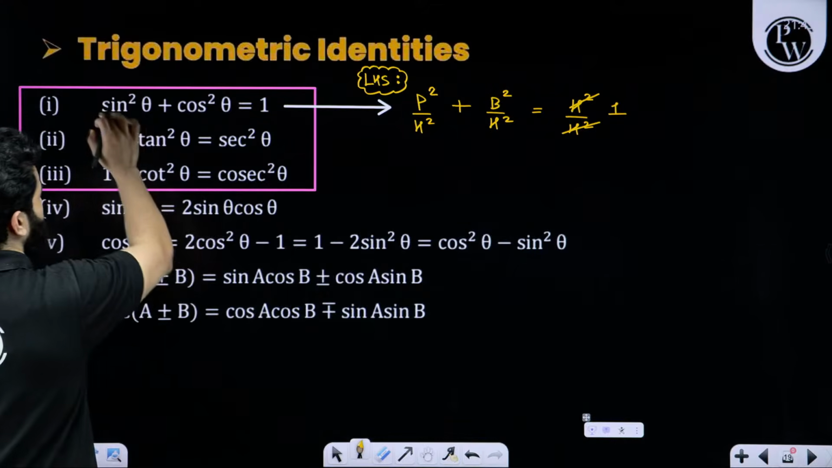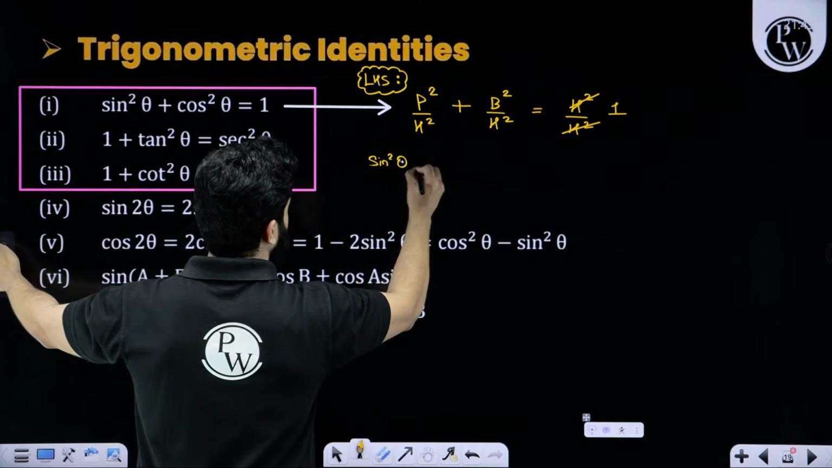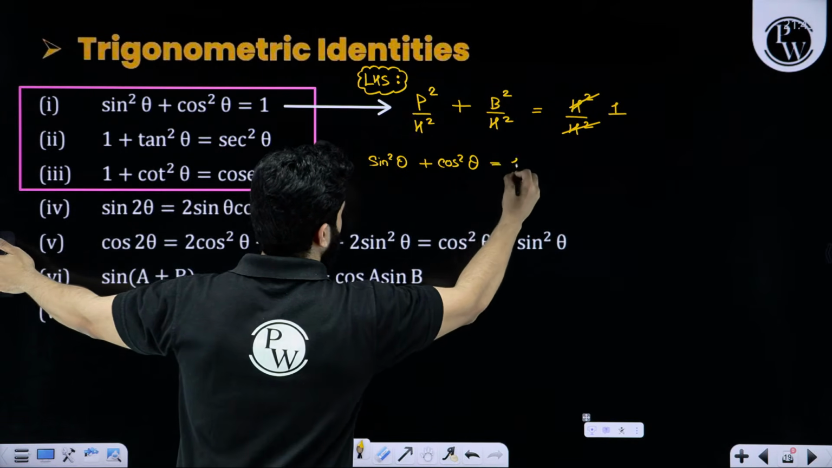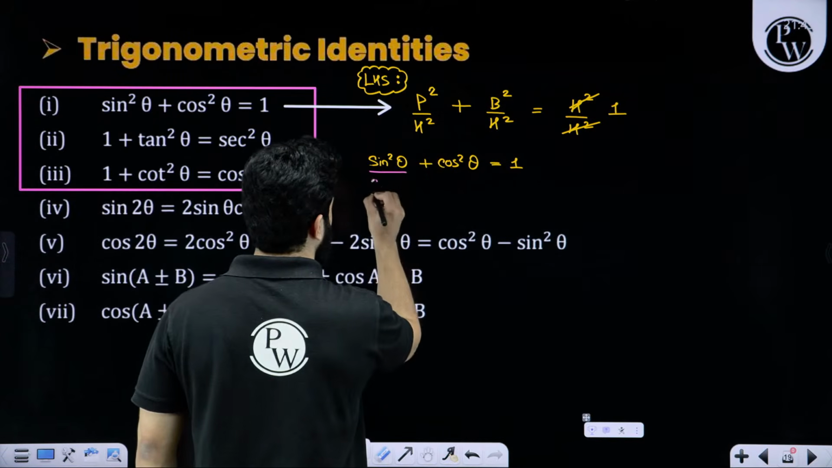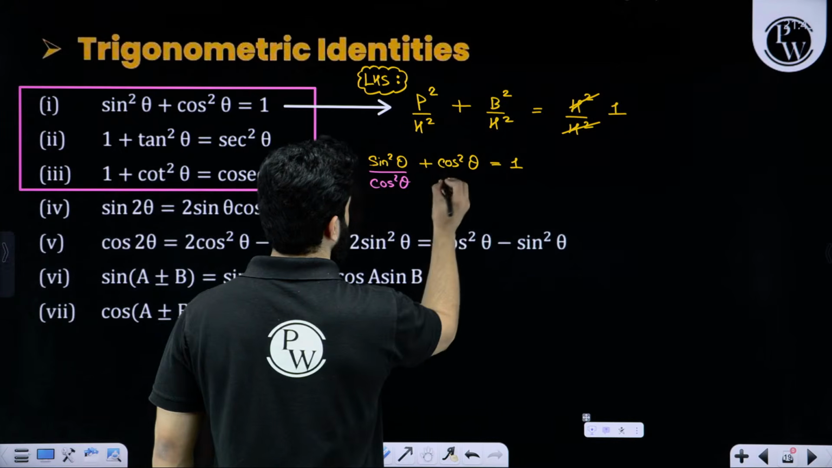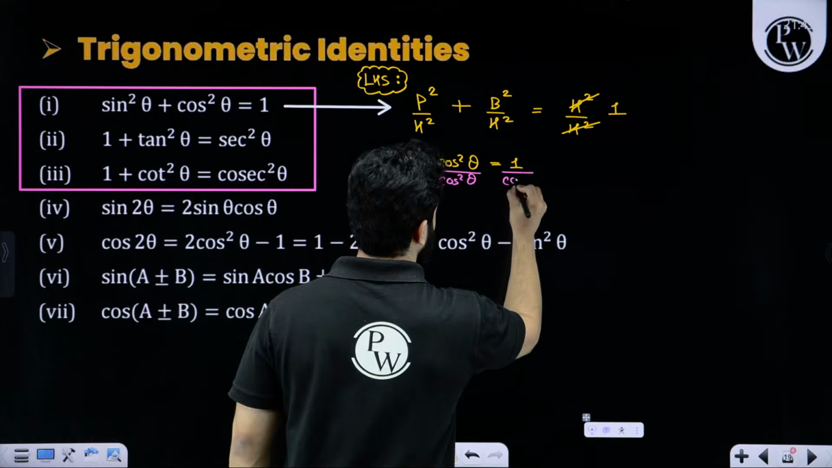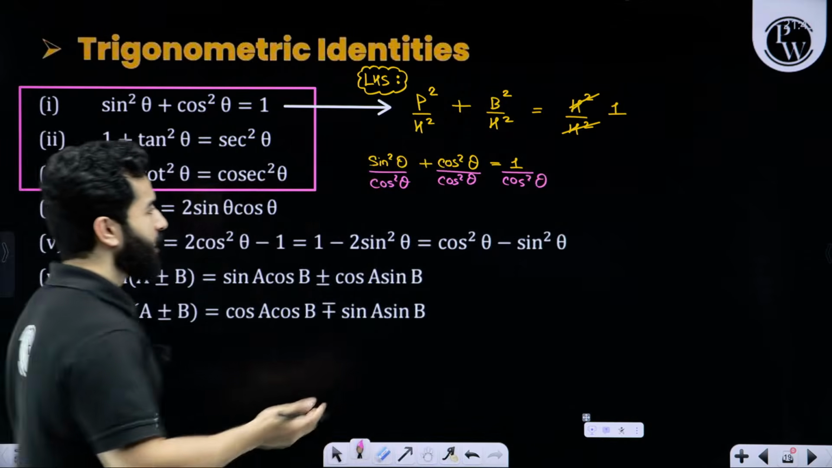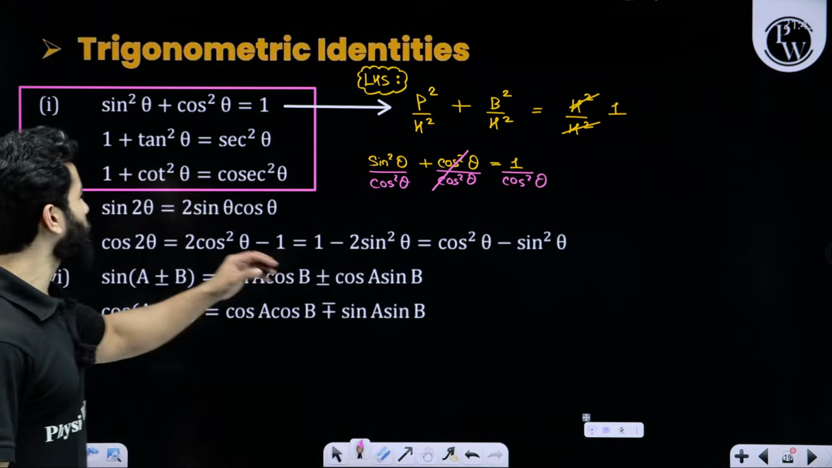Now in the first equation, sine square theta plus cos square theta equals 1. In this equation, if we divide everything by cos square, this is absolutely valid in maths. We do it all the time. This will become 1 upon cos square, which is sec square, and sine upon cos will become tan.